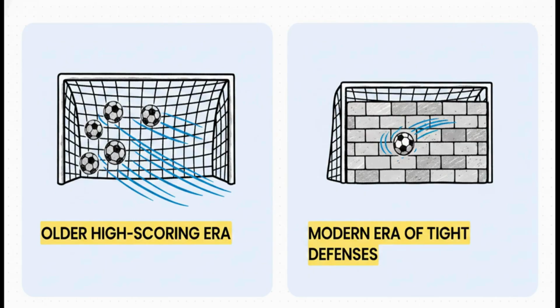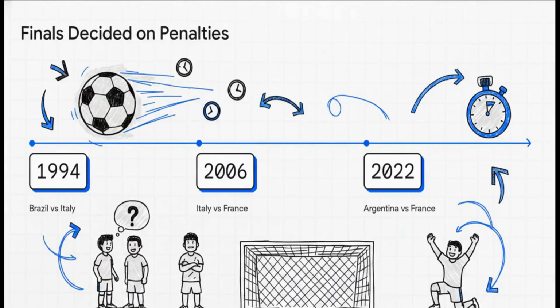Just look at 2010, where Spain beat the Netherlands 1-0, or 2014, where Germany beat Argentina with that exact same 1-0 scoreline. And because modern teams are so intensely structured and evenly matched, finals are increasingly ending in ties that just have to be decided by penalty shootouts. Believe it or not, the very first final decided by penalties wasn't until 1994, when Brazil and Italy played to a super tense 0-0 draw. Then, it happened again in 2006 between Italy and France, and obviously most recently in 2022 with Argentina and France.